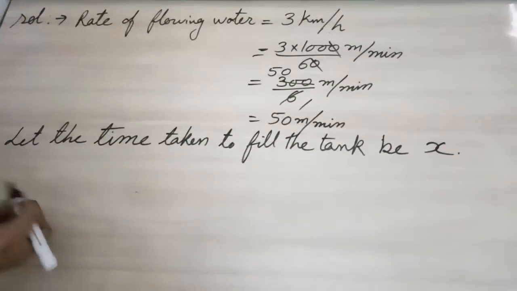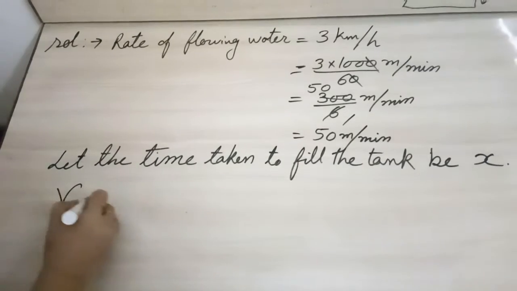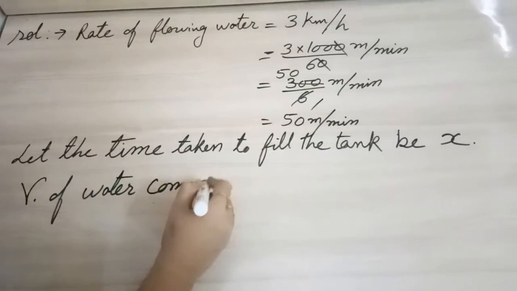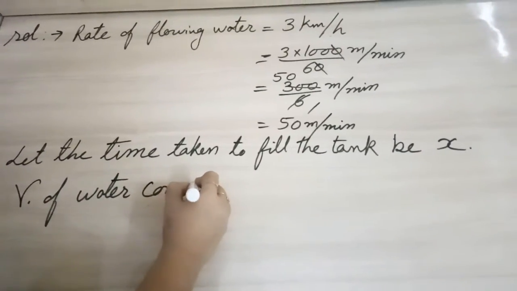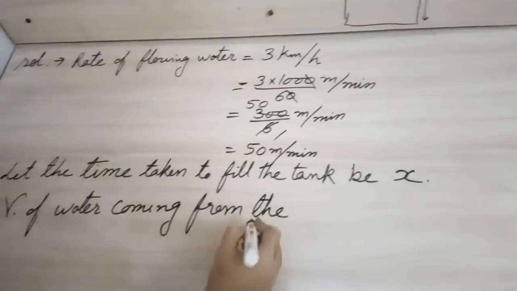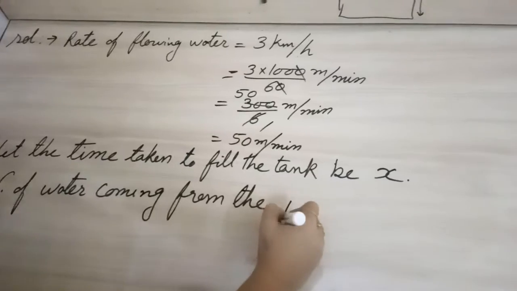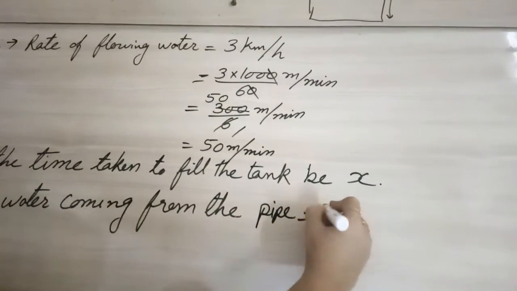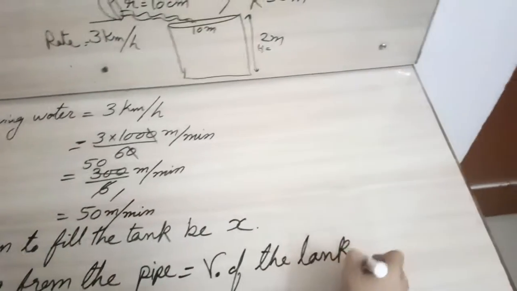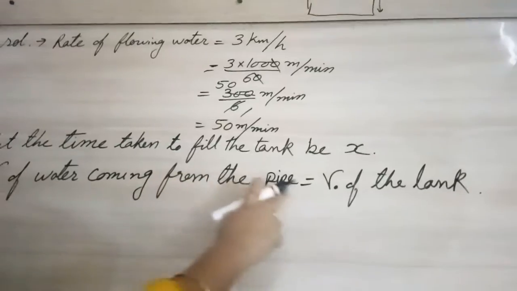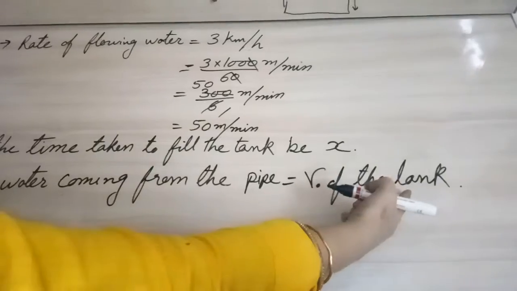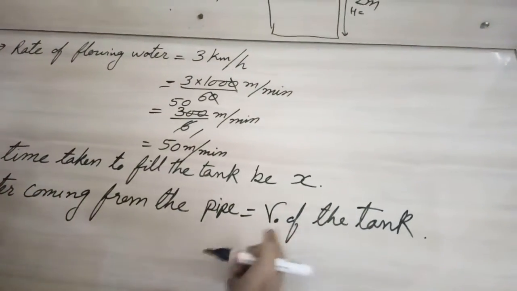So again the concept will be the same: the volume of water coming from the pipe is equal to the volume of the tank.